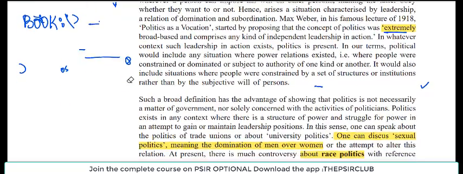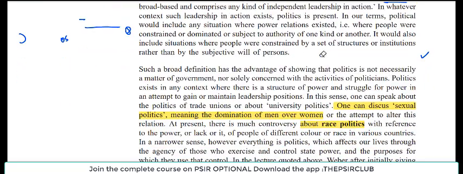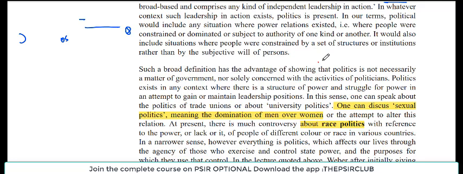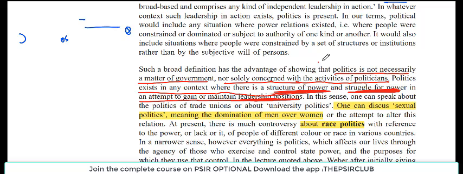And that is why Max Weber said that politics is not necessarily a matter of government, nor solely concerned with the activities of politicians. Politics exists in any context where there is a structure of power and a struggle for power, in an attempt to gain and maintain a leadership position.